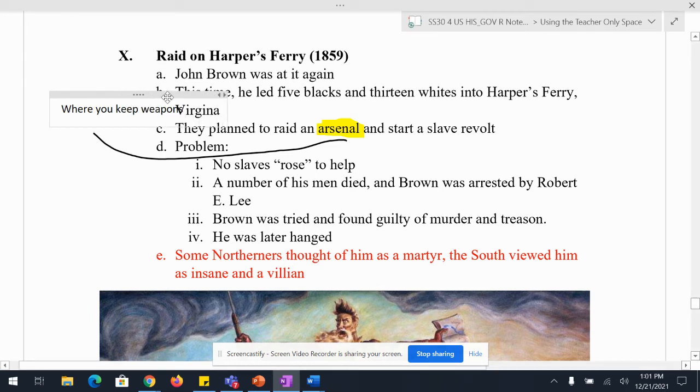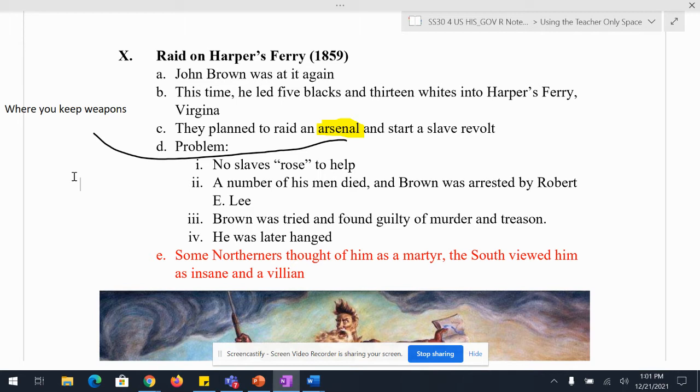Where you keep weapons. That's what we're going to do. So where you keep weapons, cannons, guns, gunpowder, all that stuff. He says, let's raid that. And remember, this is before the Civil War, so even though it's down south, it's part of the U.S. military. So let's go raid this massive arsenal that the U.S. military owns, and we're going to give it to all the slaves in the area and start a massive slave revolt. However, here's the problem.